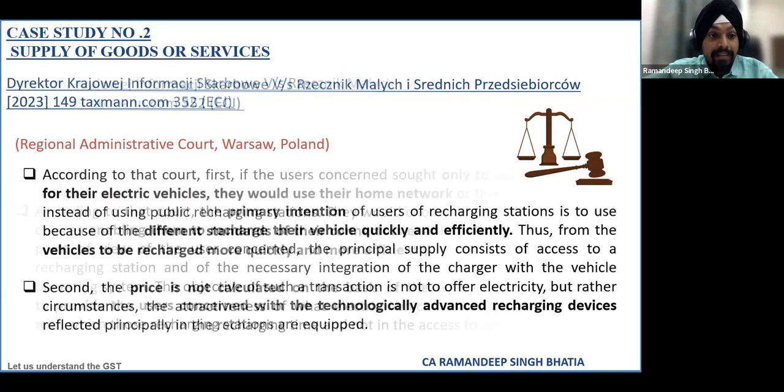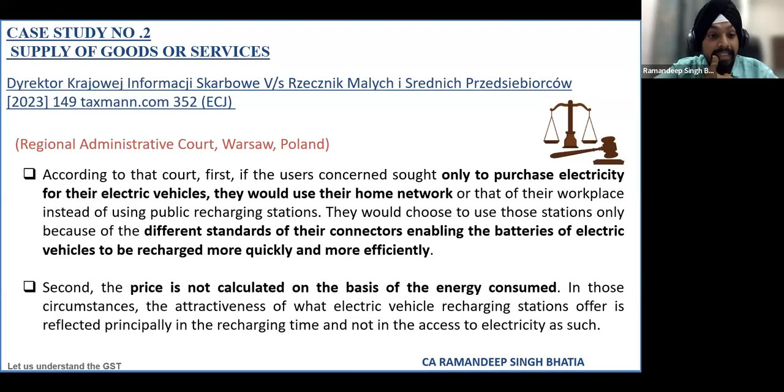And then it says that if they were only purchasing electricity, they would have gone to their home network and taken this facility. But it is because of different connectors, batteries, and chargers which help them charge their vehicle quickly and efficiently that they are taking these services. And the price is also charged not on the basis of consumption of energy, but on the basis of hours or minutes. That is why the Regional Administrative Court of Poland held that it is a supply of services.